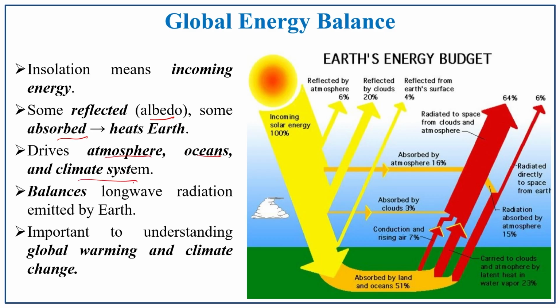Because of this balance, all the weather phenomena occur in the atmosphere and on the surface, and it balances the long wave radiation, that is terrestrial radiation emitted by the earth's surface. It is also important to understand global warming and climate change. In such a way, this global energy balance is most important to understand.